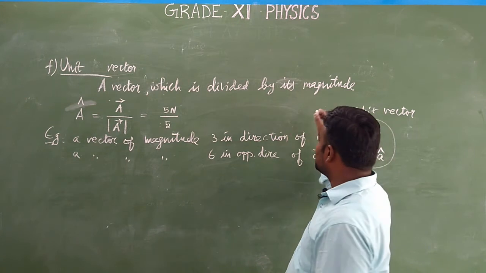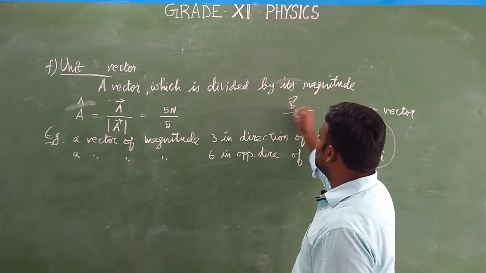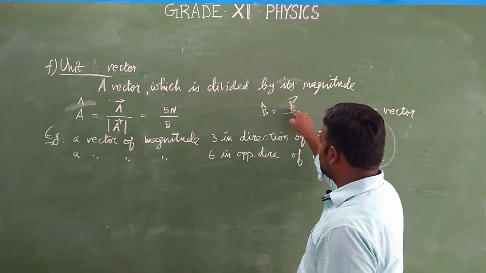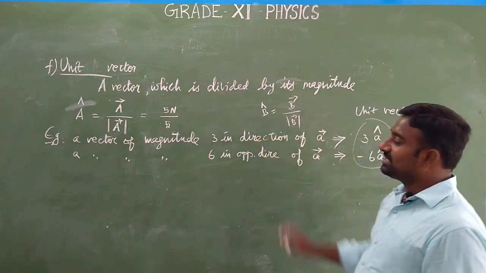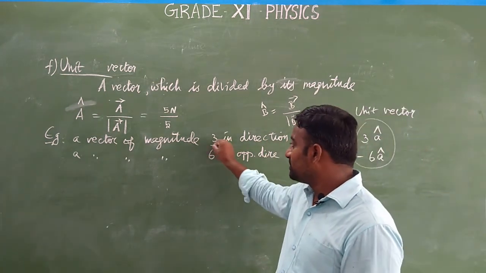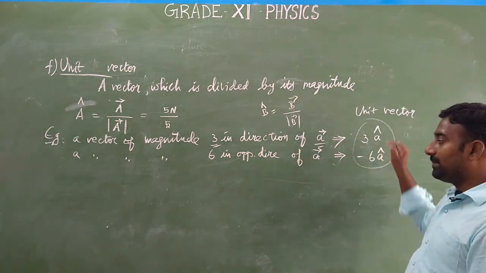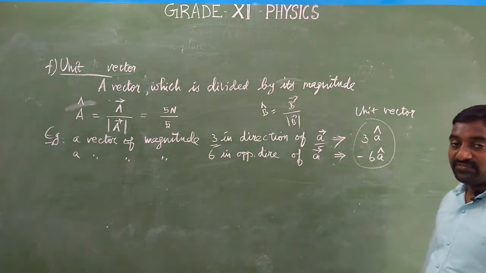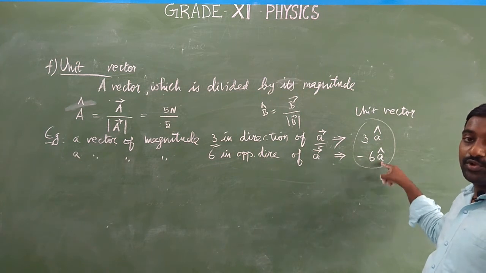Suppose let us consider the B vector. Then what is the unit vector of B vector? So the unit vector of B vector is the vector by magnitude. Okay, so some more examples are given in questions. They will ask like this only: a vector of magnitude 3 in the direction of A vector, which means 3A cap. Similarly, a vector of magnitude 6 in opposite direction of A, which means opposite means negative sign. So the magnitude is 6, unit vector is A cap.